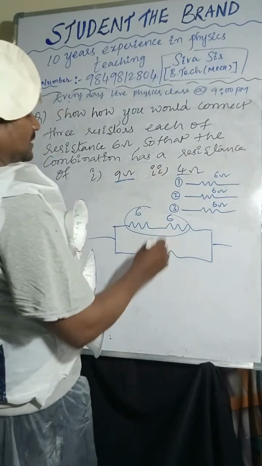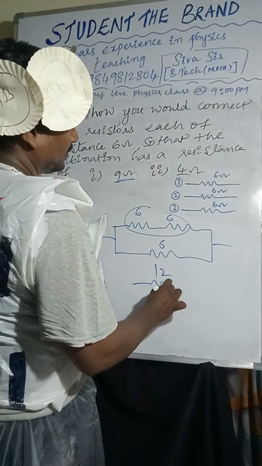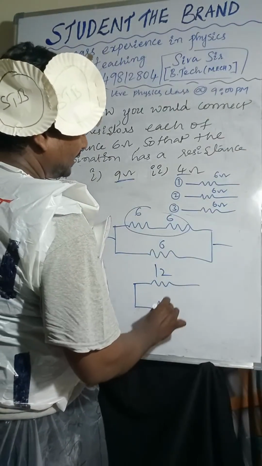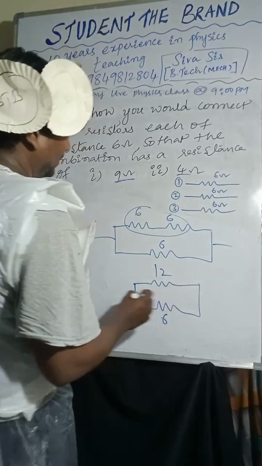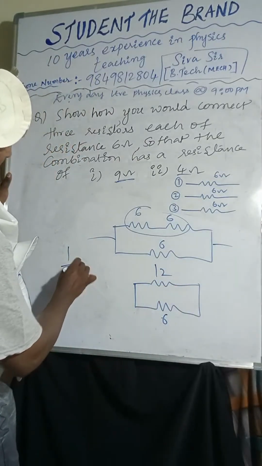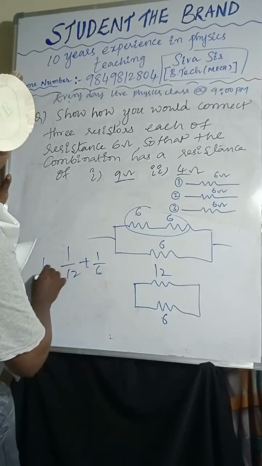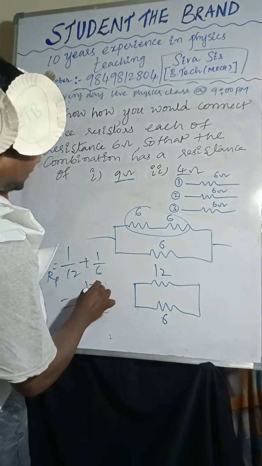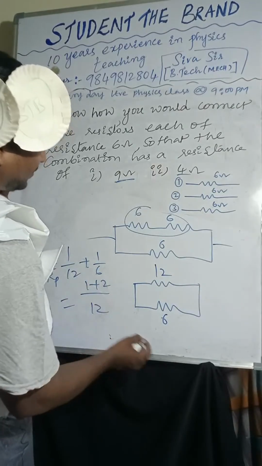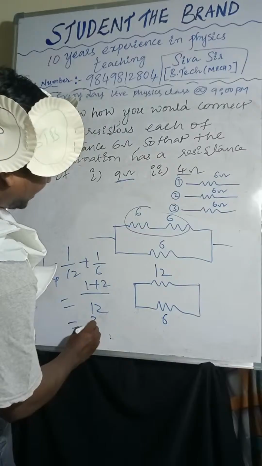So here I'm considering 12. Here 6, 6. Now you can try to solve it. 1 by 12 plus 1 by 6. So 1 by Rp, now I am taking 12 as the LCM, 1 plus 2, that is 3 by 12.